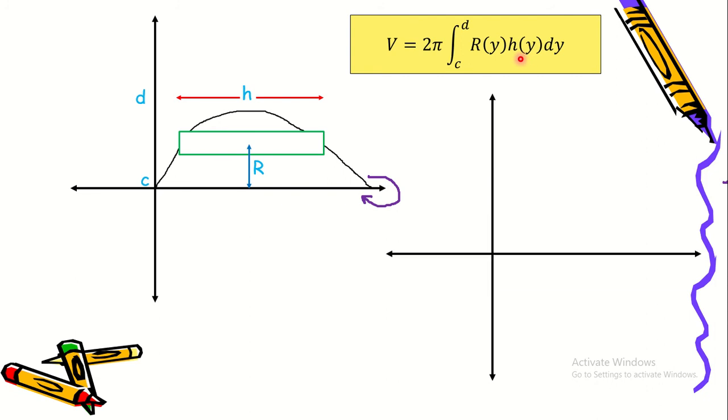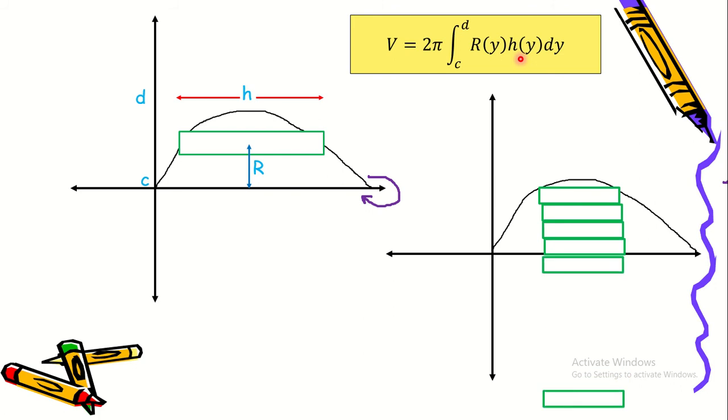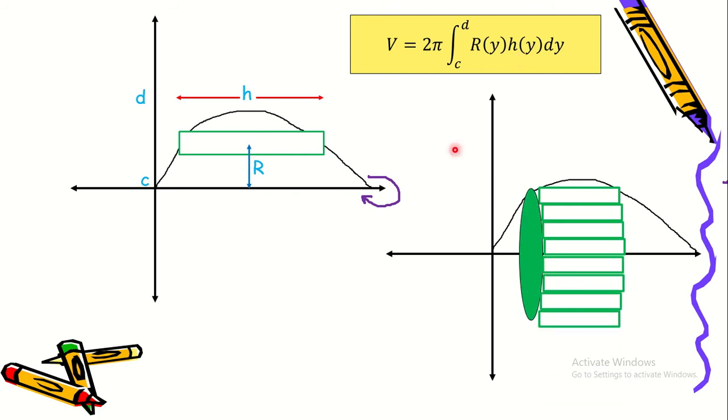Okay, so kapag nirotate natin yan, this will look like this one. Okay, so yan yung cylindrical shell naman natin. Rotating about the x-axis. Ibig sabihin dito siya umikot.